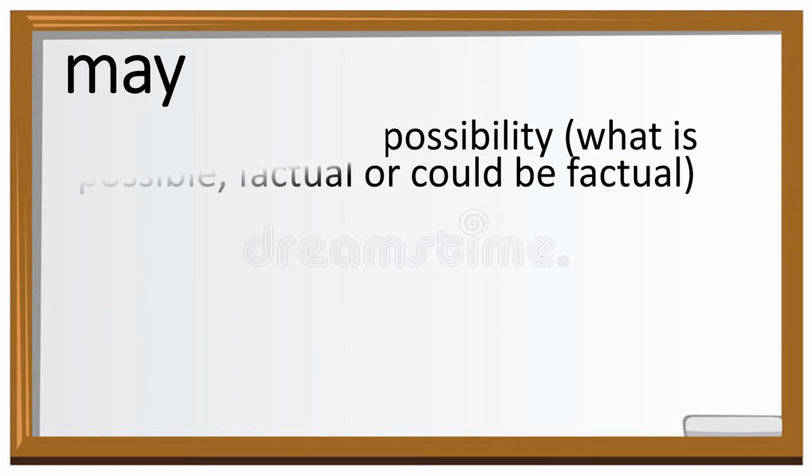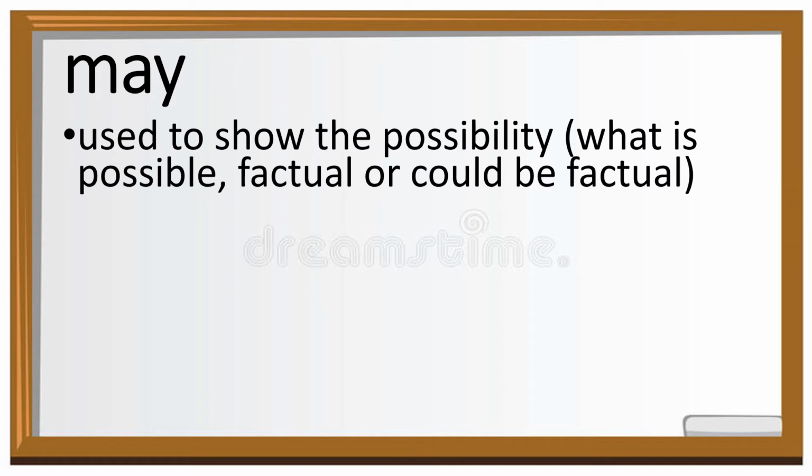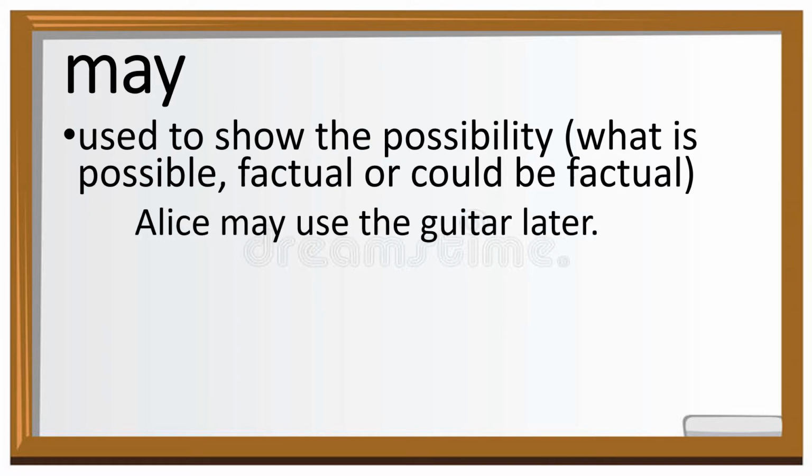Third is may. May is used to show the possibility or what is possible, factual or could be factual. An example for this one is, Alice may use the guitar later. This sentence shows the possibility that Alice may use the guitar later.